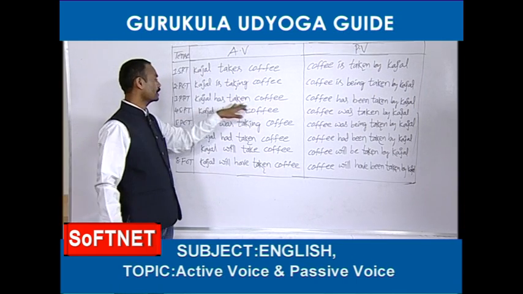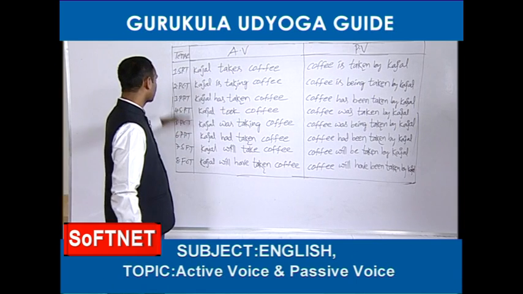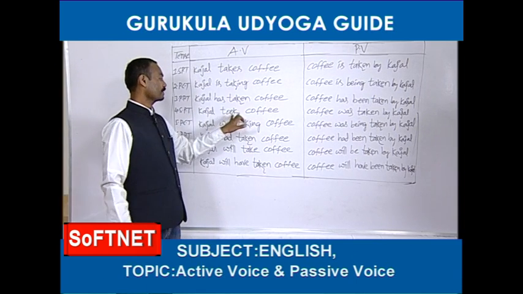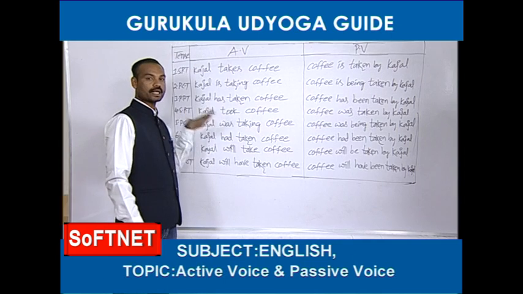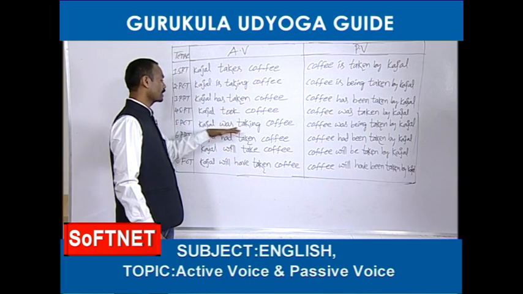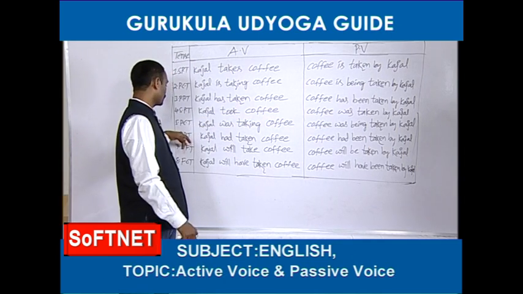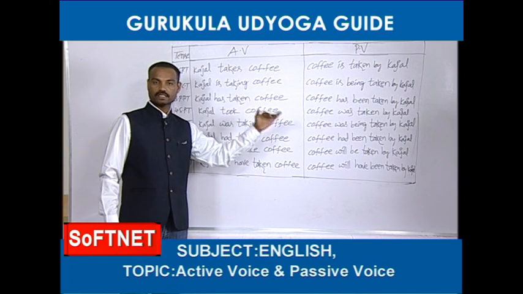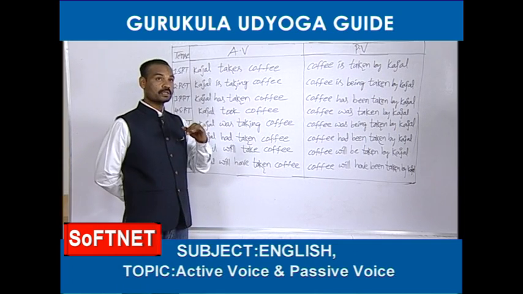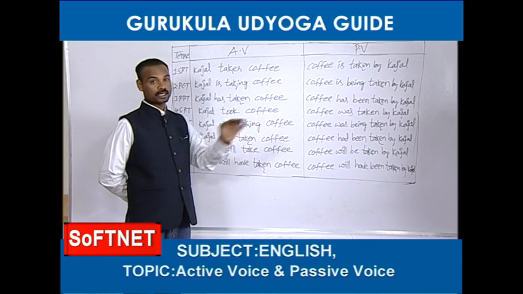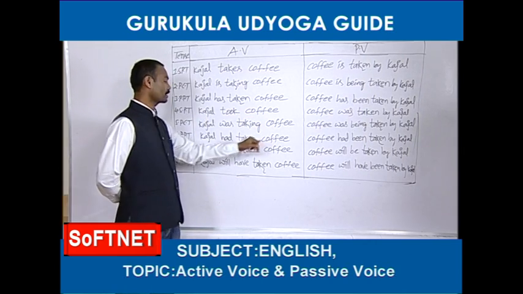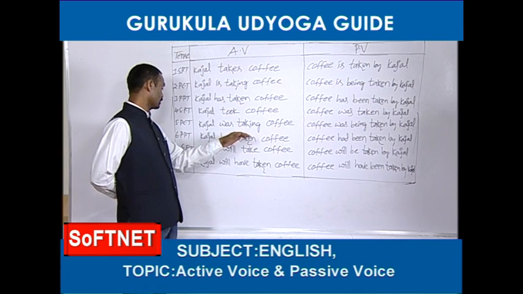That's why I did not write even active voice. Next, simple past. For simple past, passive voice is there. That's what it has been written. Next, past continuous, passive voice is there. Next, past perfect tense, passive voice is there. Next, last in past, past perfect continuous, there is no passive voice, that's why I did not write here. Past perfect continuous, there is no passive voice.